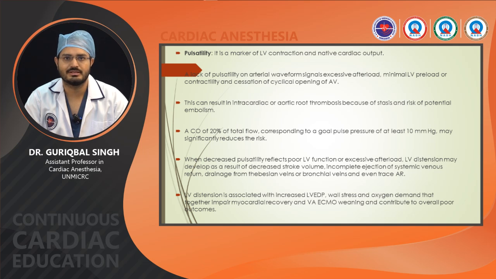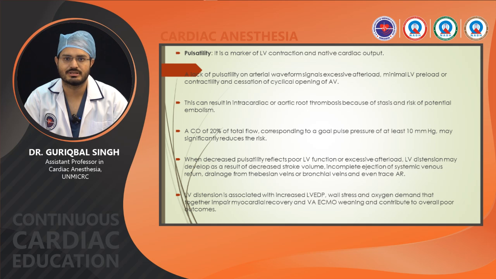Now, pulsatility is a marker of LV contraction and native cardiac output. A lack of pulsatility on the waveform signals excessive afterload, minimal LV preload or contractility, and cessation of cyclical opening of the aortic valve. This can result in intracardiac or aortic root thrombosis, and a cardiac output of 20% of total flow, corresponding to a goal pulse pressure of at least 10 mm of Hg, may significantly reduce the risk.